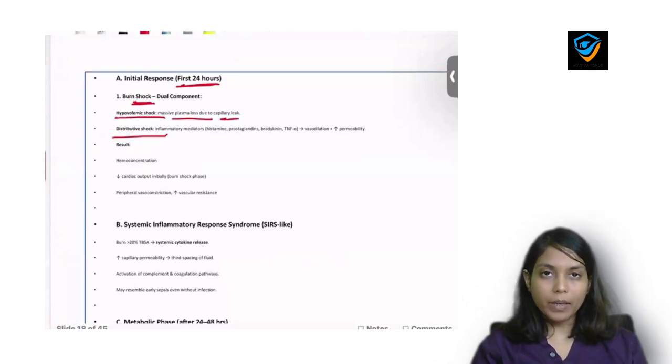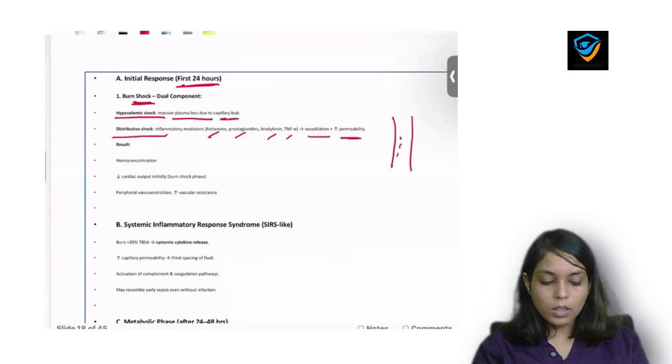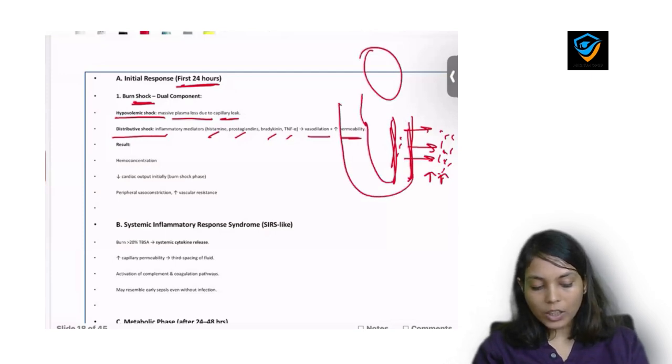Hypovolemic shock, because there is massive plasma loss due to capillary leak, and distributive shock, due to all these inflammatory mediators which are going to be released from the capillaries, and these are histamine, prostaglandin, bradykinin, TNF alpha. It causes vasodilation and increased permeability of the capillaries, which will cause distribution of the fluid from the intravascular compartment to the extracellular compartment. Now the fluid in the extracellular compartment is increased and the fluid inside the capillaries is now less, and as it goes back to the heart, gradually it will cause decreased preload.